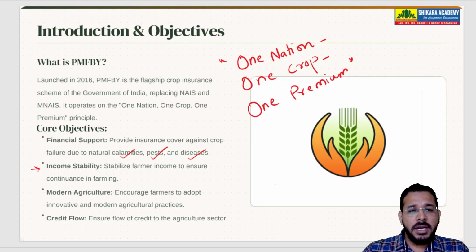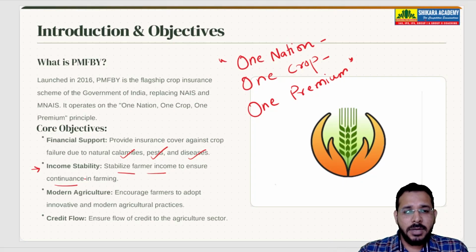Then it will provide income stability. It will stabilize farmer income to ensure continuance in farming. For example, a farmer has taken a loan and he has used that money to grow a crop, and now that crop is destroyed because of any natural calamity or pests or diseases.